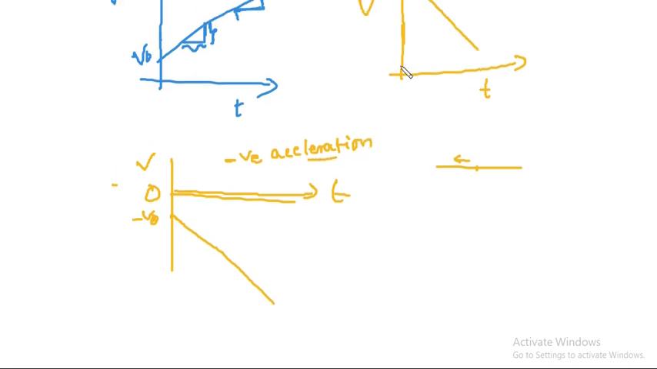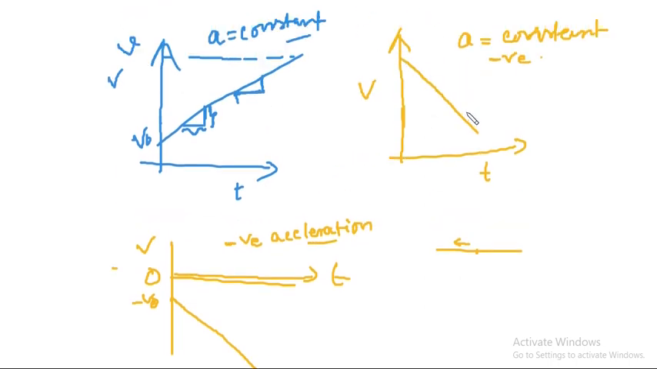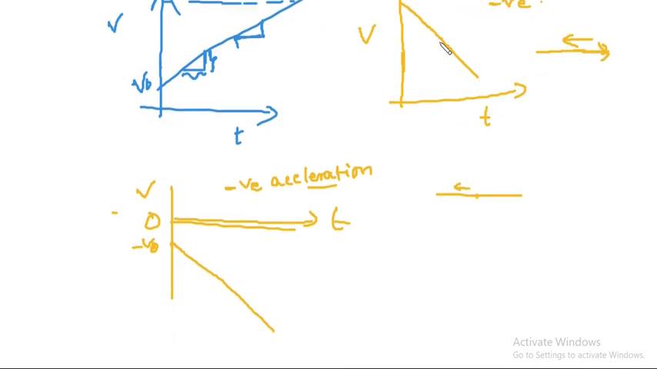In that case velocity was positive initially. Okay, the particle was moving in the positive x direction, but its acceleration was in the negative direction. In this case the acceleration is in the negative direction, and also the particle is moving in the negative x direction. Okay.